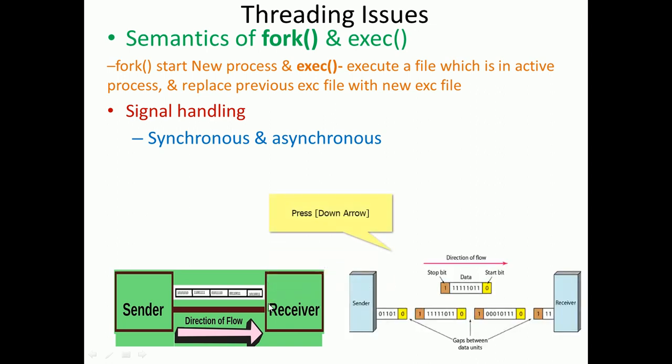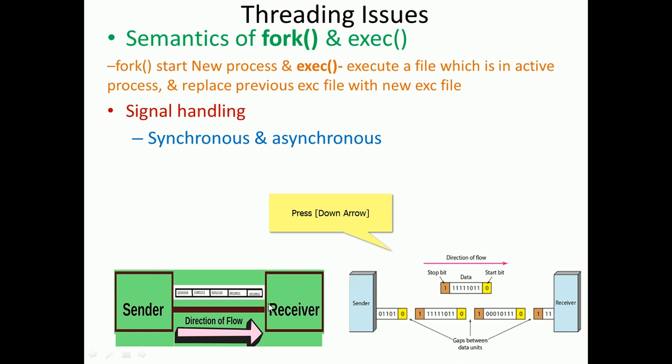Similarly, in asynchronous signal handling, the sender sends data to the receiver with gaps, right? Here no gaps are there, and here gaps are there: a gap here, and a gap here. It means the receiver gets some time to breathe and receive the data in a correct way.